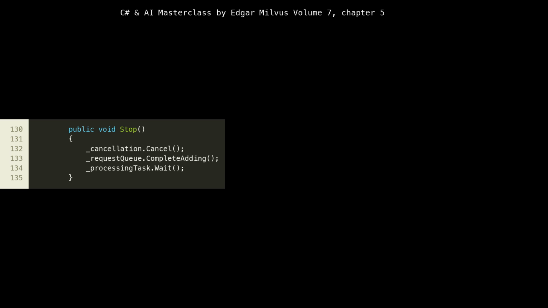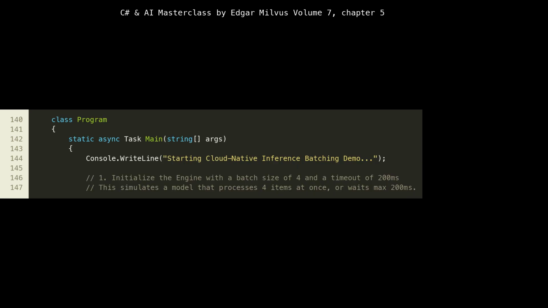First, _cancellation.Cancel() signals the ProcessBatchAsync loop to terminate. Then, _requestQueue.CompleteAdding() tells the blocking collection that no more items will be added, which is important for the processing loop to eventually exit cleanly. Finally, _processingTask.Wait() blocks until the background processing task has finished. This ensures that all pending requests are either processed or properly handled before the engine fully shuts down, preventing data loss or orphan tasks. We enter the Main method, lines 140 to 147, which serves as our entry point and